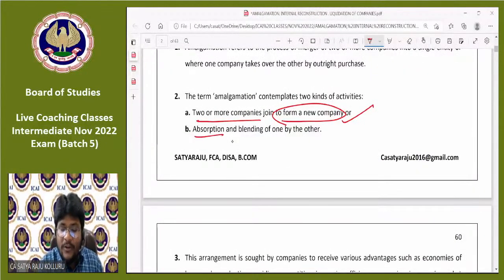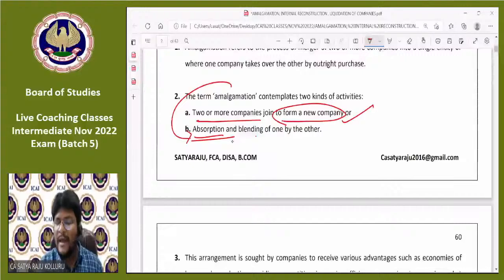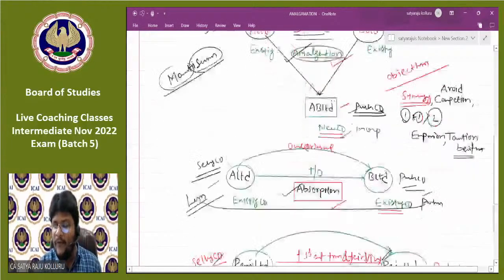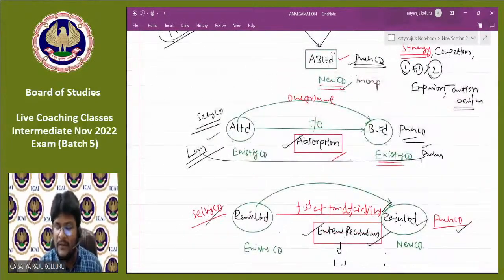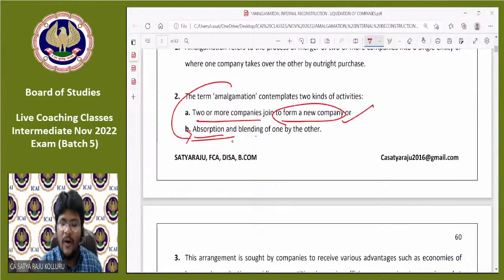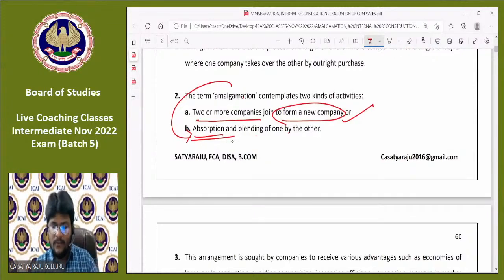And absorption also forms part of amalgamation. But in case of absorption, what happens? Blending of one by the other. Both are existing companies. One existing company will take over another existing company, which is absorption. Absorption we generally call a form of amalgamation. Fine, guys.